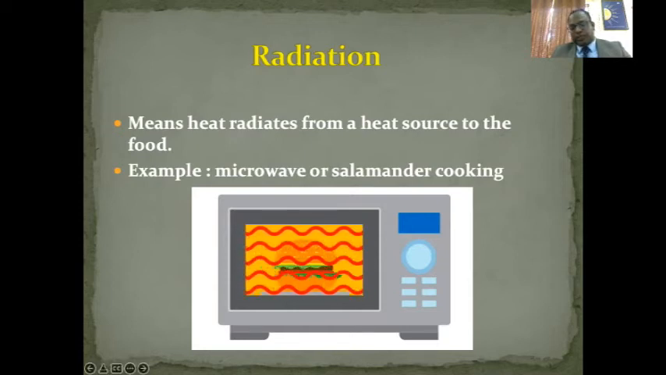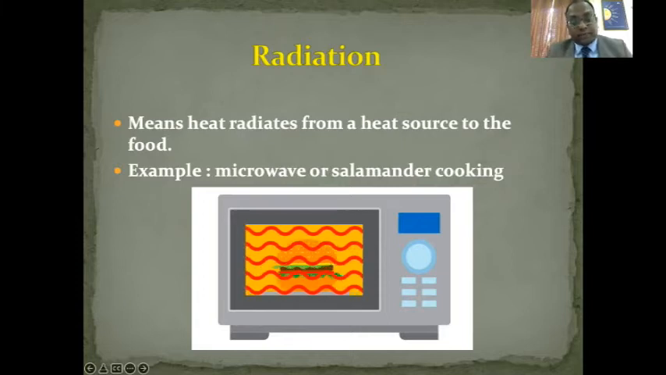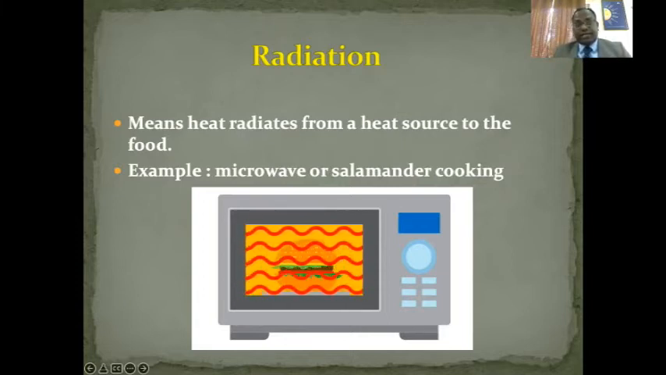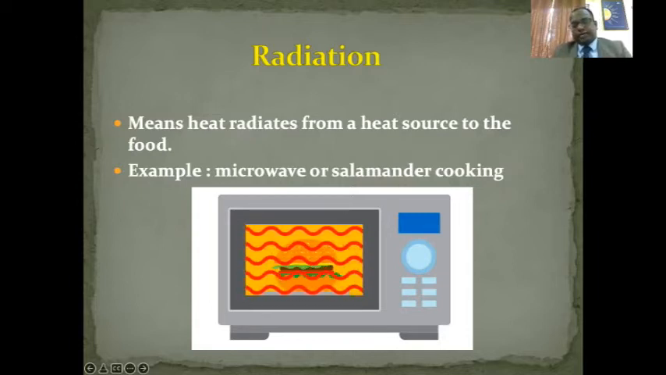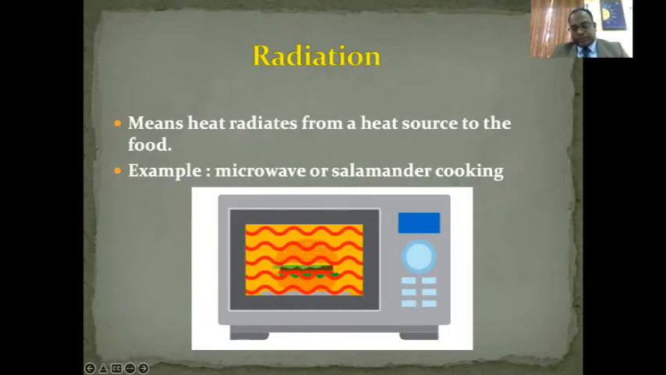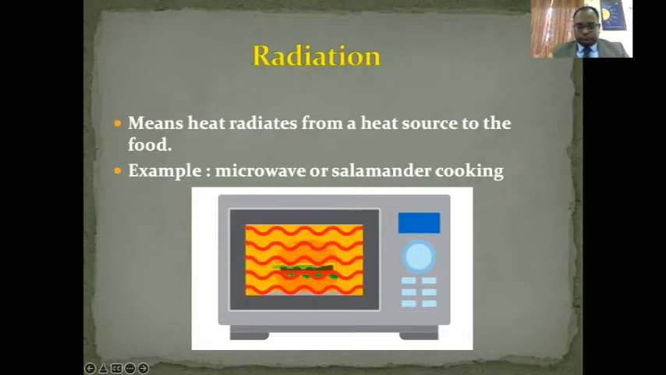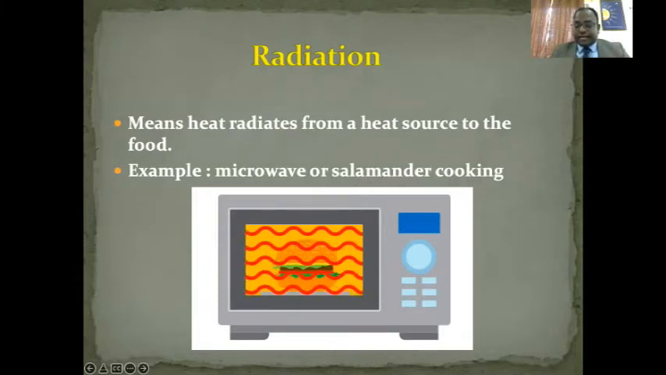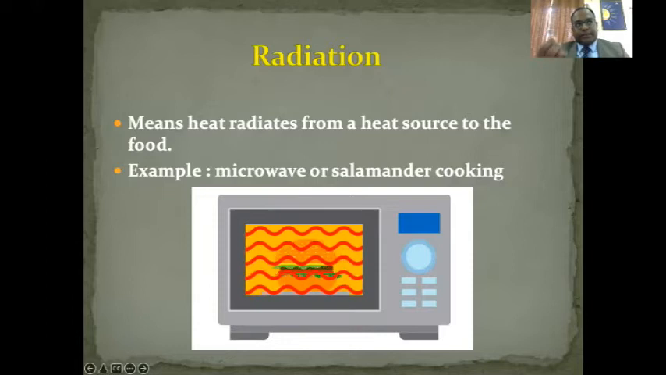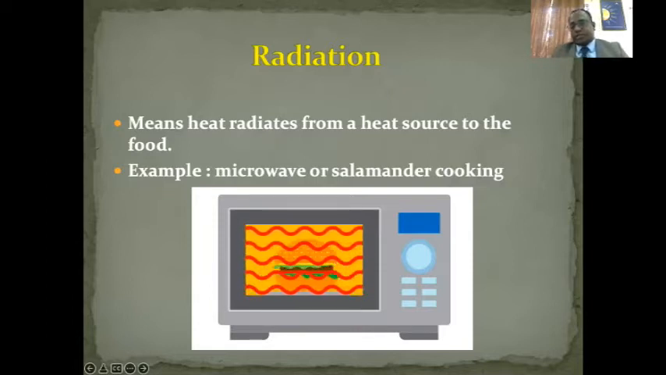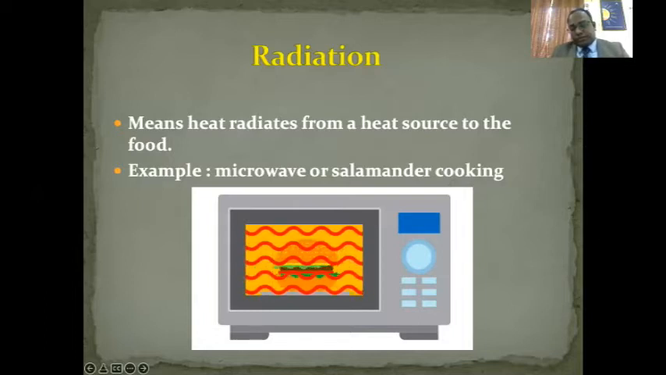Vidya is asking, tandoor is an example of. Vidya, tandoor is an example of both radiation and convection. Two types of method of heat transfer are happening. One is radiation, that is through the direct heat which is coming, and whatever air is inside the tandoor, that is helping in circulating the air. So that is through convection. So convection and radiation, both are the examples of tandoor.